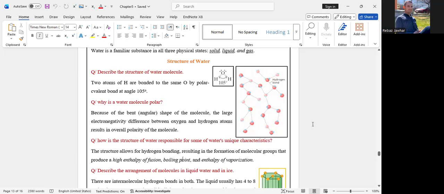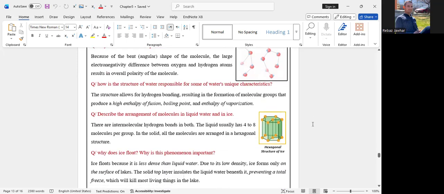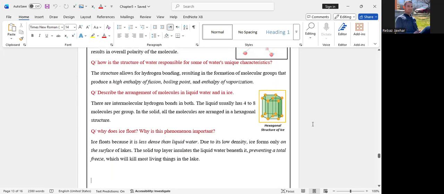While when water forms ice, again there is hydrogen bond, but in ice, in solid, this is rigid hydrogen bonding, so there will be more space between molecules. Because there is more space between the molecules, the density of ice becomes less than the density of water. So that's why ice floats on water.